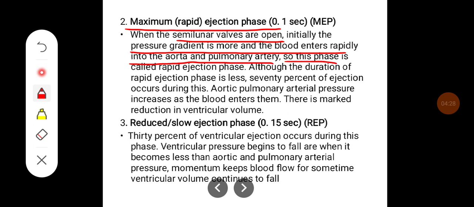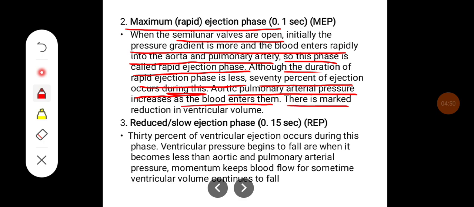So this phase is called the rapid ejection phase. Although the duration of the rapid ejection phase is short, 70% of the ejection occurs during this phase. Aortic and pulmonary arterial pressure increases as the blood enters them.